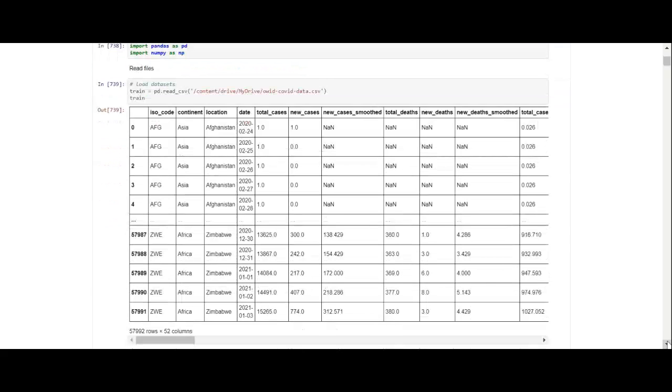So we got this data set that's updated every day, and so we read it into our program, but it's like 57,992 rows at the moment. So that's a lot of rows to go through. And the reason why is they have 191 or 192 countries that they're analyzing, and they give data for every single day. So we've had this virus going for 11 months now. So it's been collecting data for 11 months every day for 191 or 192 countries.